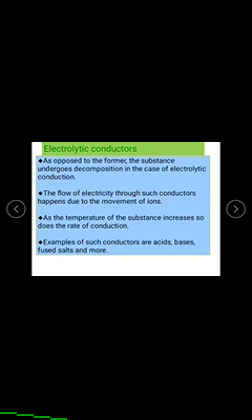The conductors which conduct electricity due to the decomposition of an electrolyte are called electrolytic conductors.